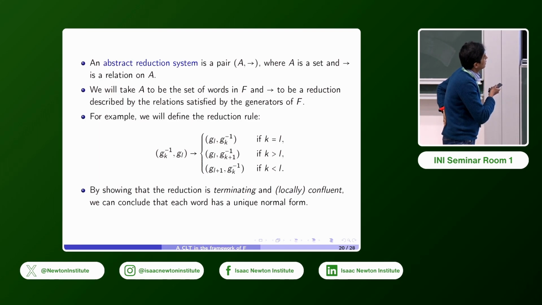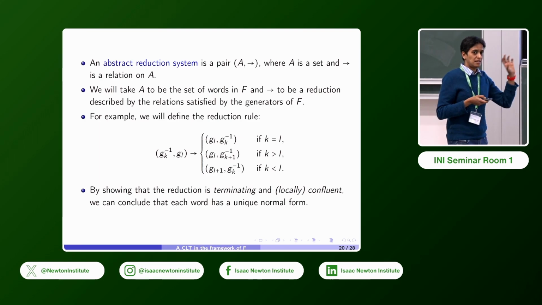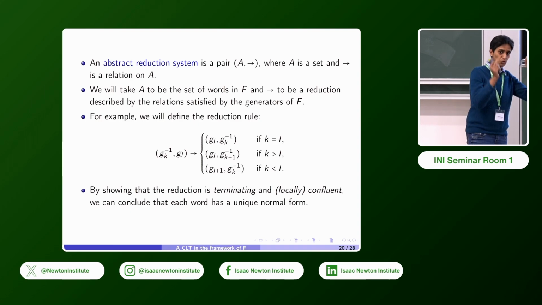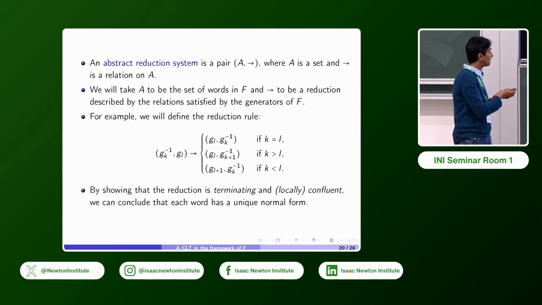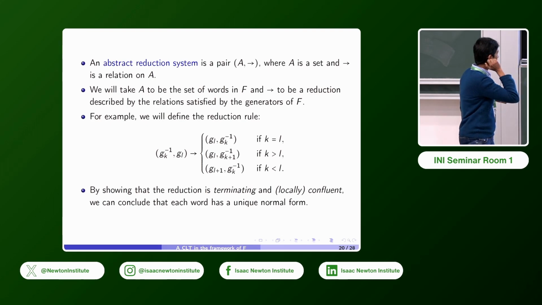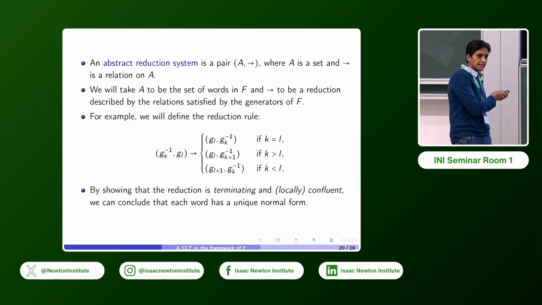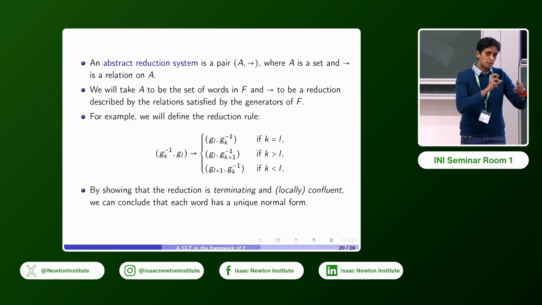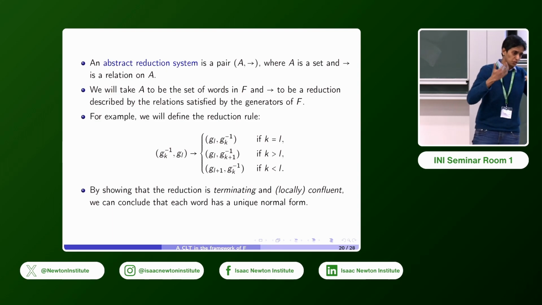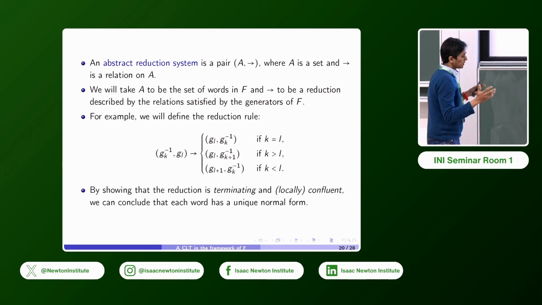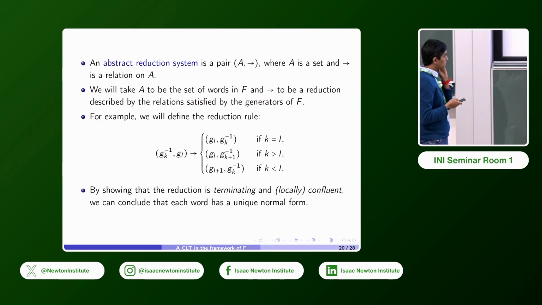So if you have a word which has a subword where there's an inverse to the left of a generator, you want to make sure the generators are to the left. So you can define what the rewriting should be depending on the indices K and L. So you can write that down. And so you're going to see the reduction is given by performing this rule on all subwords where something like this occurs. And then you can do the same thing to order the indices in a particular order. You can do that in another step, or you can combine them. It comes out to the same thing.